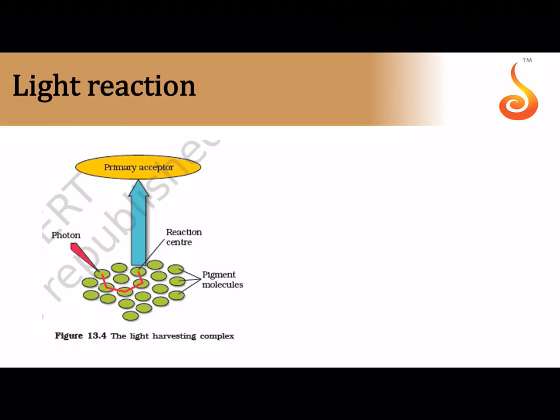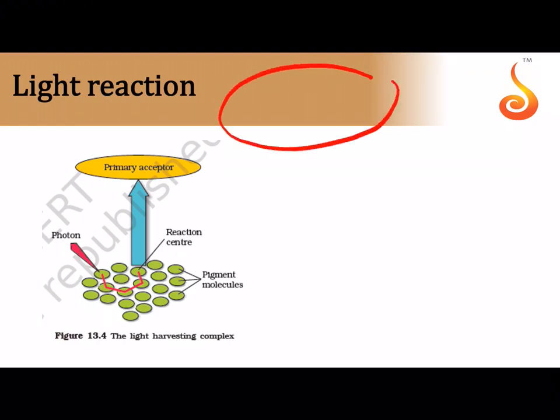Now coming to the light reaction, I had told you about the chlorophyll in the chloroplast. We had discussed that in the chloroplast there are disc-like, stacked membranous structures. Remember that the chloroplast is a double membrane structure. There is an outer membrane and an inner membrane to the chloroplast, and this stack of disc-like structures that we have already learned is referred to as the granum.